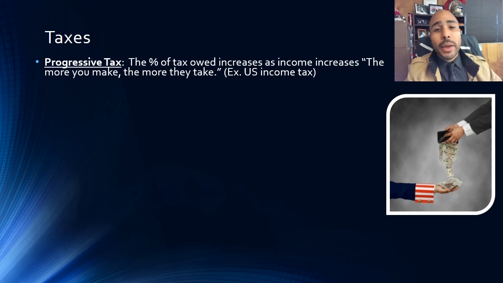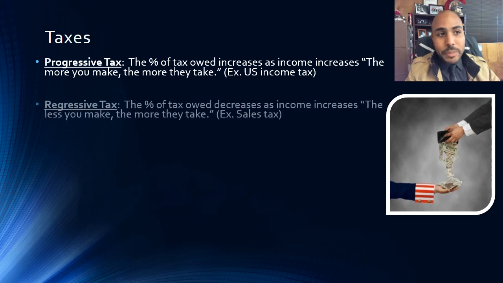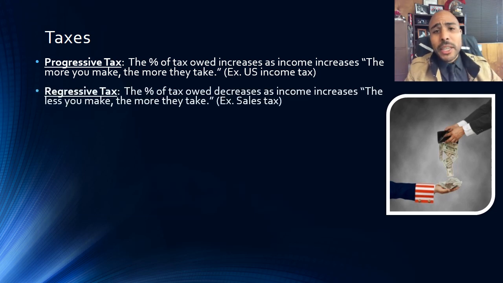make over $250,000 a year, you pay almost 40% of your income in taxes. But if you're a really poor person, you might pay 0% or maybe only 10% in taxes. So in the United States, the more money you make, the greater percentage you owe in taxes, and that's called a progressive tax.